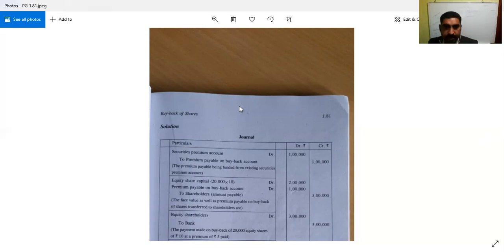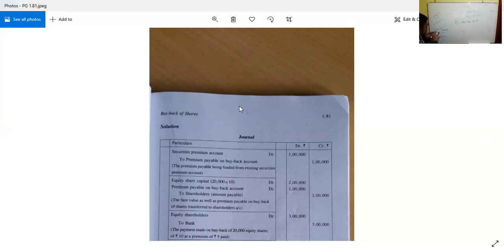Then after that, how is it to be done? Equity share capital account debtor. How much? How is it calculated? 20,000 shares at 15 each; 10 was the original value, 10 plus 5.